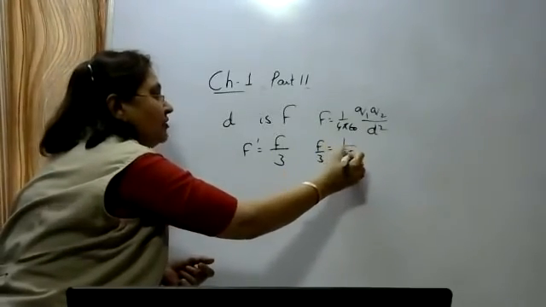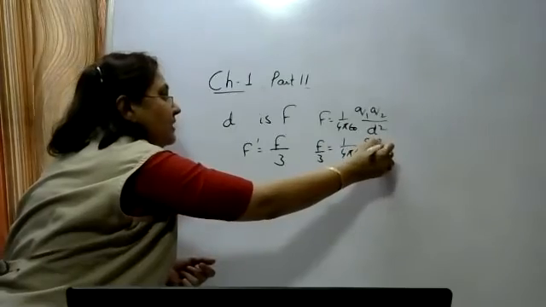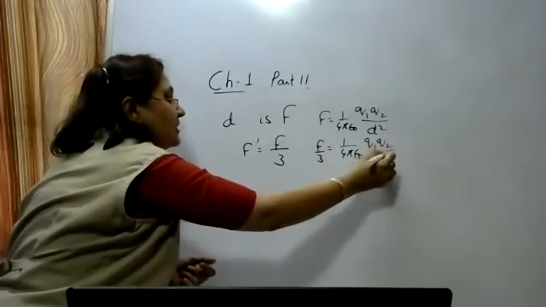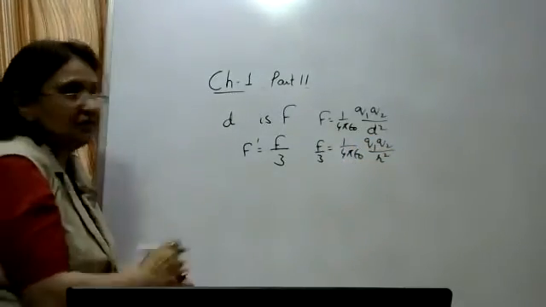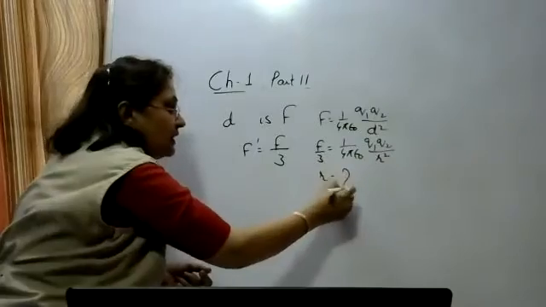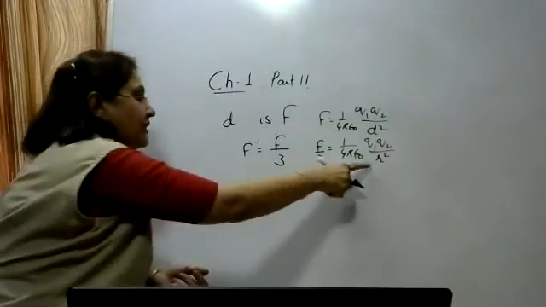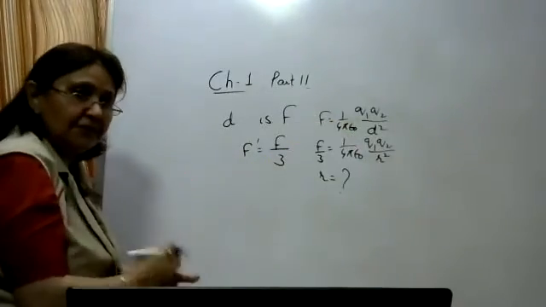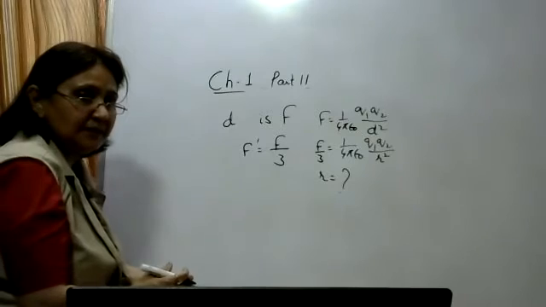We have to find out the distance, 1 upon 4 pi epsilon naught, the same charges. Suppose they are separated by r distance. This r has to be determined. You will determine r in terms of d. Why? Because in the question d is given.